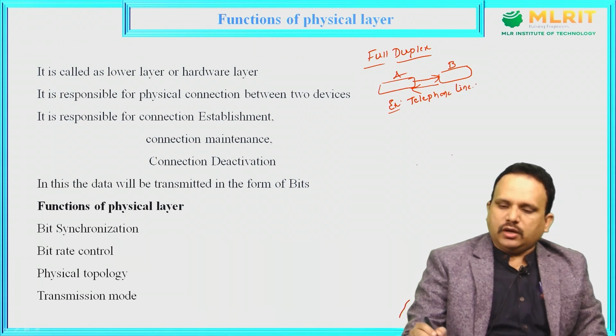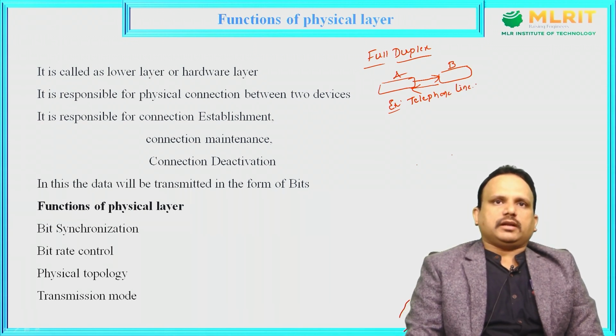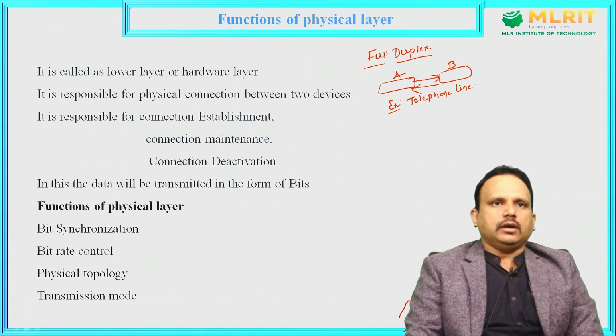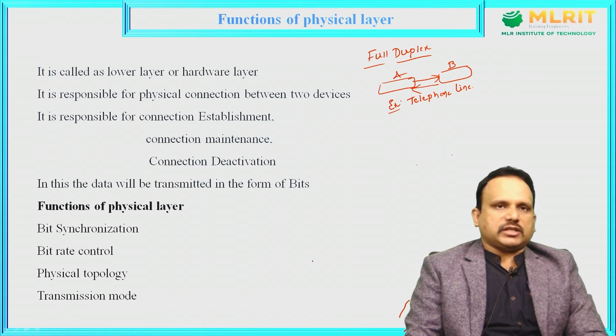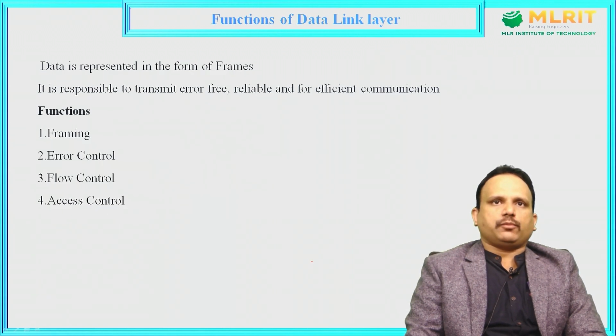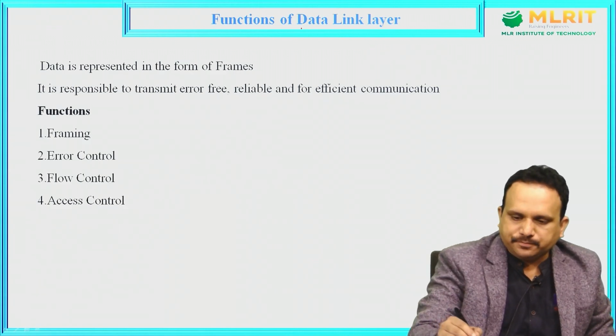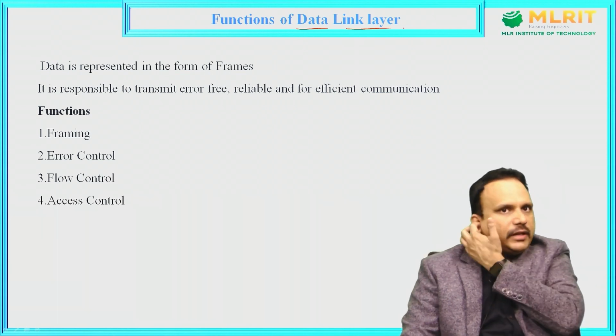So this is the overview of the functions of the physical layer. In these functions of the physical layer, we have seen bit synchronization, bitrate control, physical topology and transmission mode. Now coming to the second layer of our OSI model, the data link layer. So what is this data link layer?